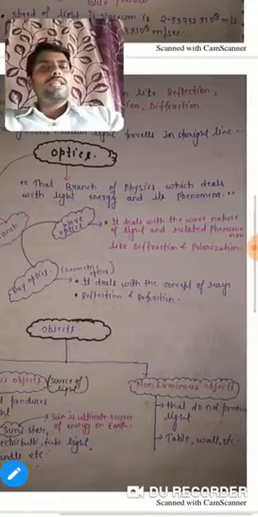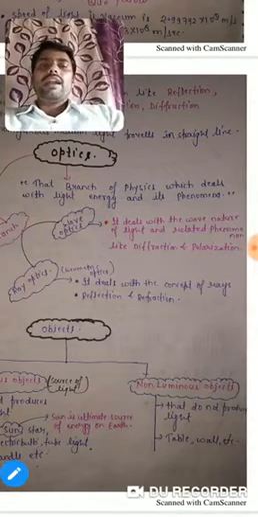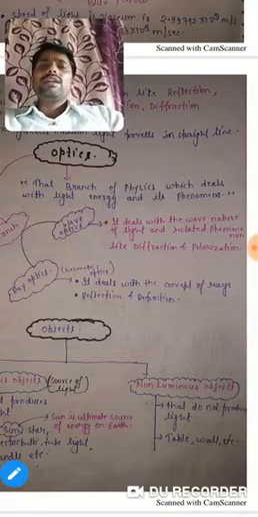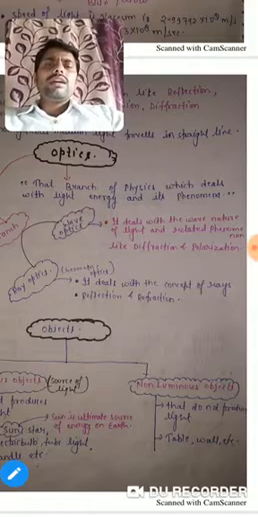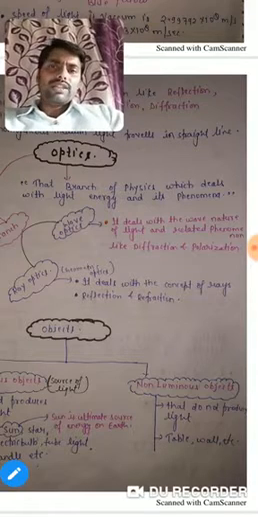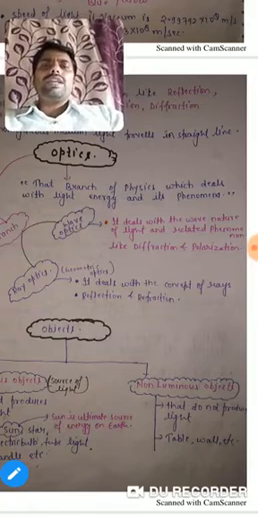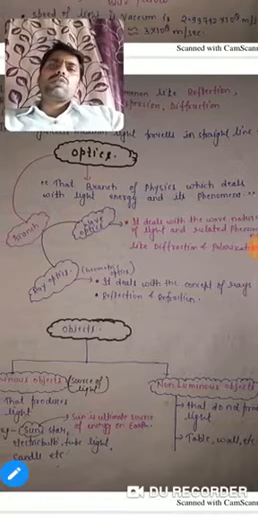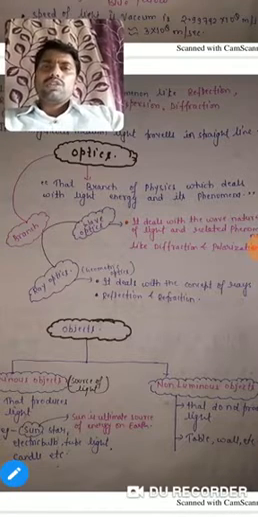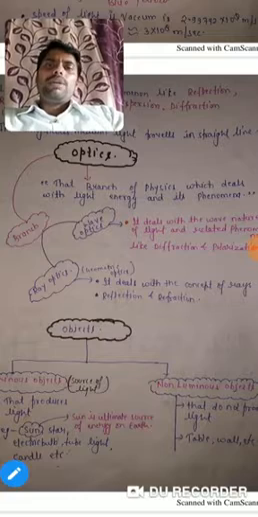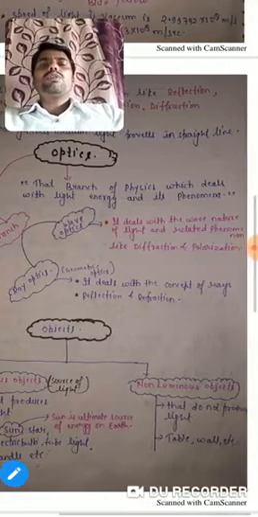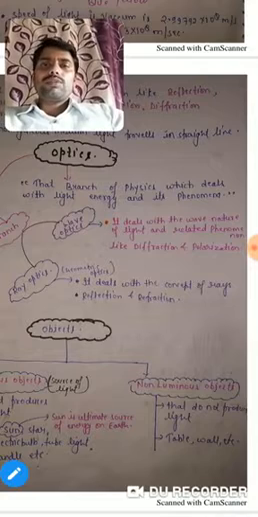Now what is wave optics? It deals with the wave nature of light and related phenomena like diffraction of light and polarization of light. These are examples of wave nature: diffraction, polarization. Ray optics is also called geometric optics because geometrical instruments and geometrical figures are used to represent the phenomena. It deals with the concept of rays.